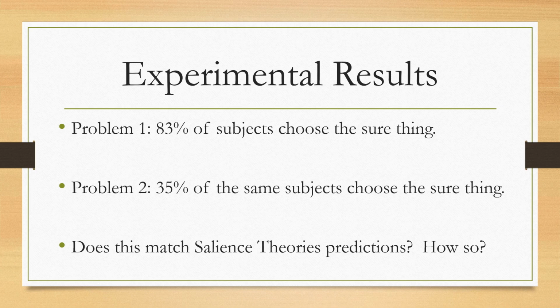In problem 1, we should expect to see more risk aversion, and we do. And in problem 2, we should expect to see more risk seeking, and we do. So this lines up with Salience Theory's predictions.